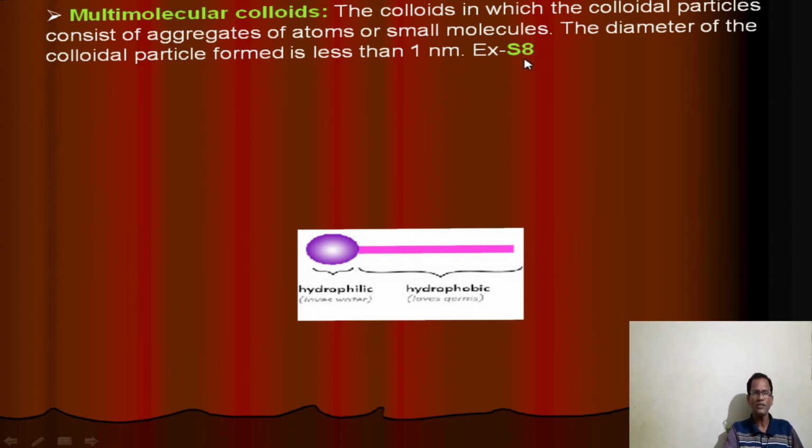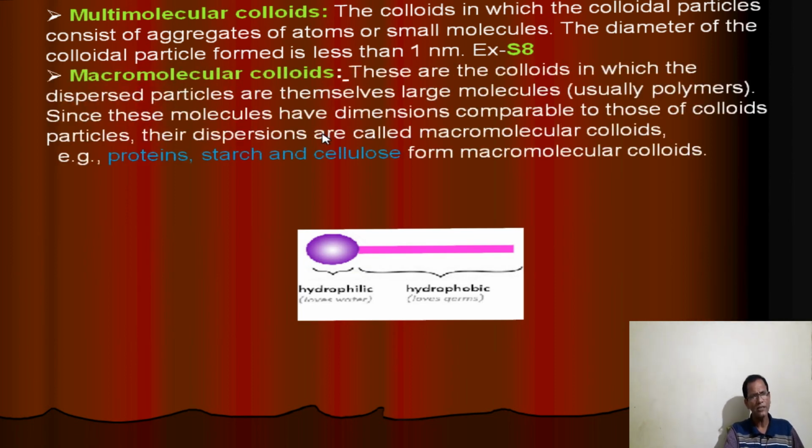S8 sulfur colloids are possible by the aggregation of sulfur atoms forming S8 molecules. Here 8 sulfur atoms combine to produce the colloidal form. So colloidal form is possible by the aggregation of smaller particles to form multimolecular colloids. Example is sulfur. Then second type of category is macromolecular. Macro indicates very large size. That's why it is called macromolecular colloids.